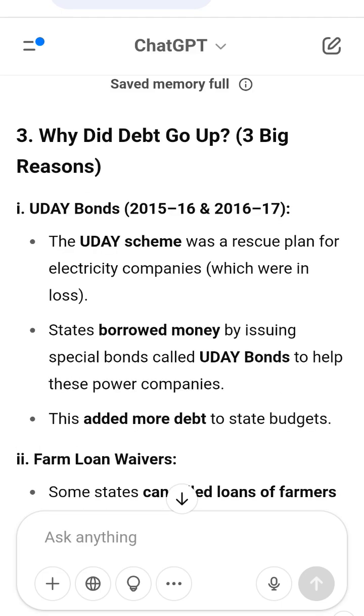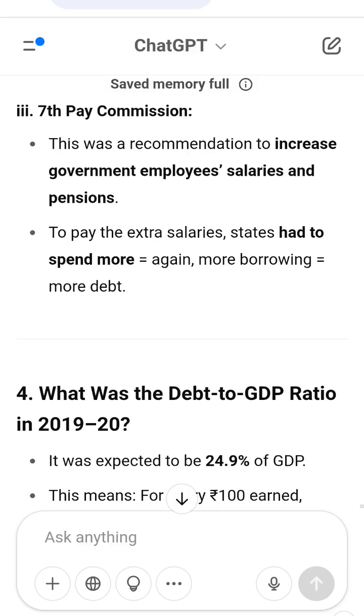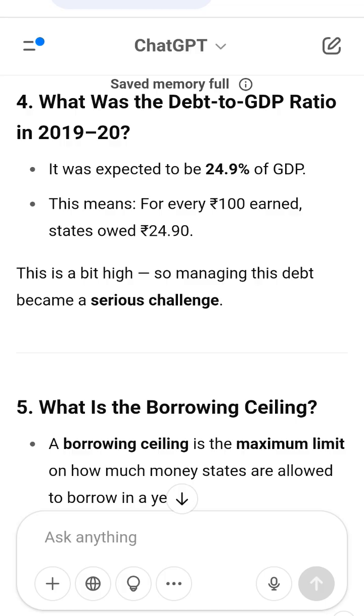5. What is the borrowing limit? In 2019-20, all states were allowed to borrow up to 6,11,186 crore in total. This limit was based on a rule. States should keep their fiscal deficit at or below 3% of their GDP.